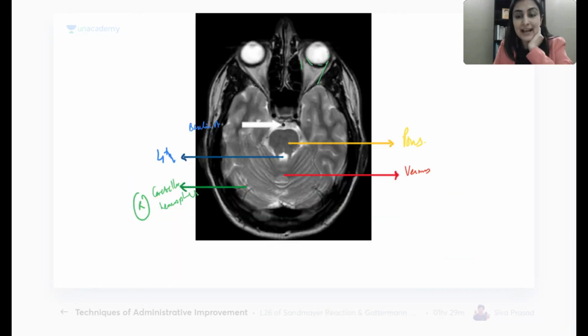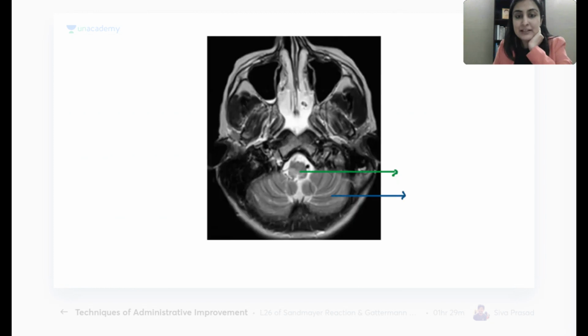Okay, alright, moving ahead. Going to one inferior-most section. So what is left now? What is left in the brainstem? At the very bottom, if I go, medulla, correct? So this is our medulla oblongata. This is our medulla in the center.